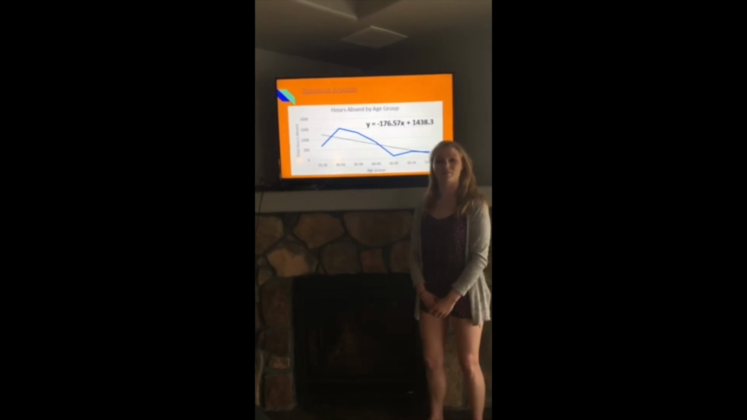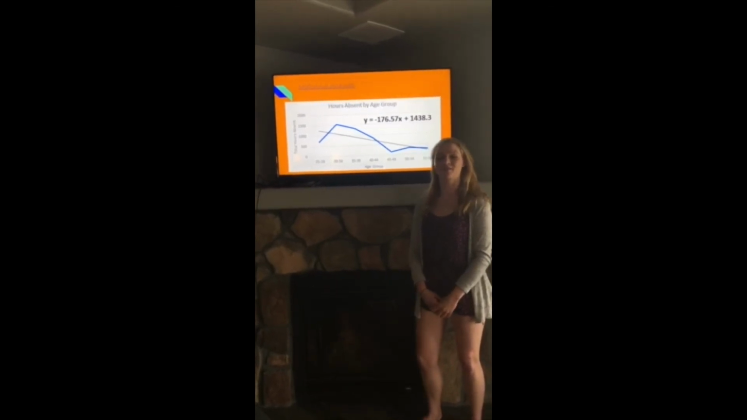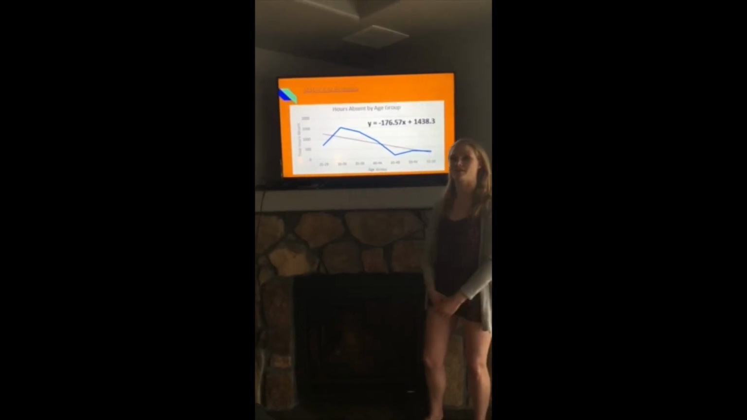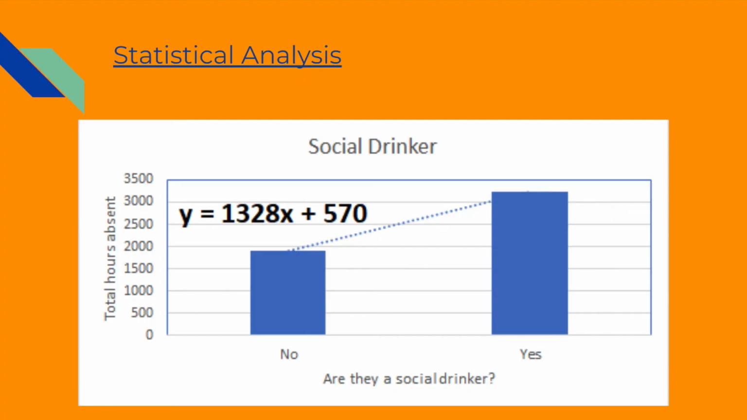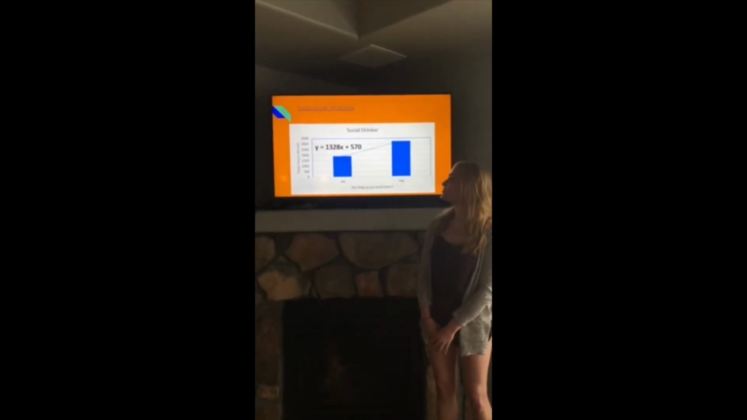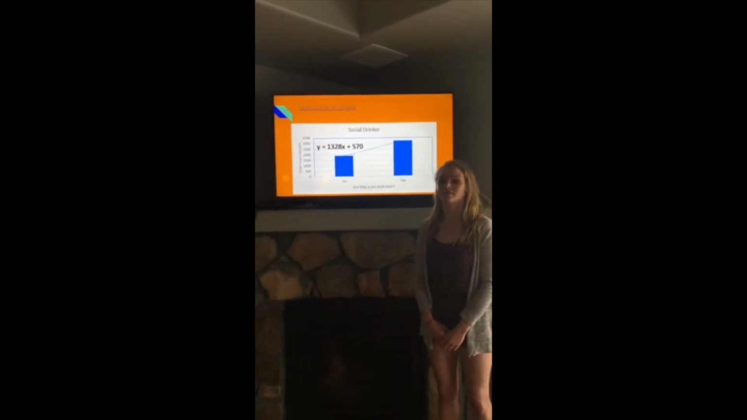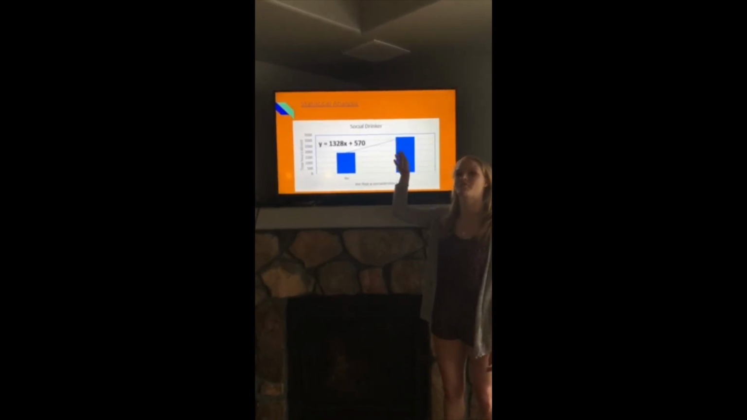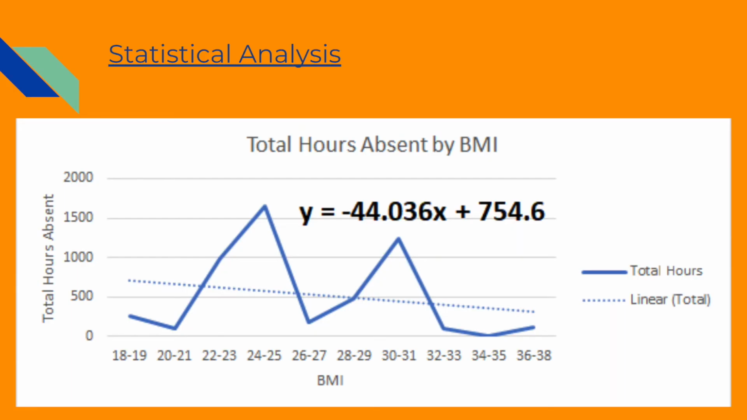We created a pivot table using age groups and hours absent. Using the pivot table, we created a line graph that shows a negative linear correlation between these variables. We created a pivot table using the social drinker dummy variables and hours absent. Using the pivot table, we created a bar graph that shows a positive linear correlation when people are social drinkers.